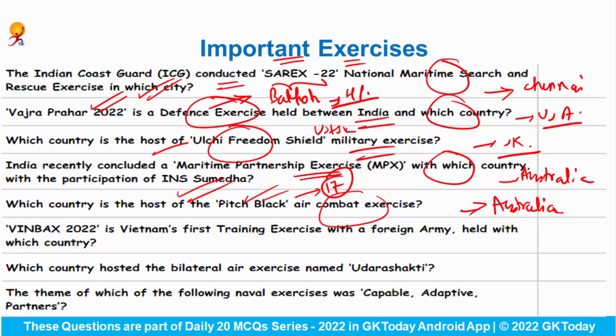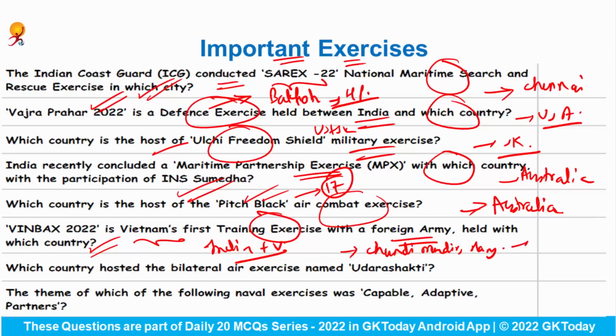Winbacks 2022 is Vietnam's first training exercise with a foreign army, held with which country? So this is the exercise between India and Vietnam, and this year the venue was Chandi Mandir from the state Haryana. Okay, so your correct answer would be India. Which country hosted the bilateral air exercise named Udar Shakti? Udar Shakti is the exercise between Malaysia and India. Here answer would be Malaysia.